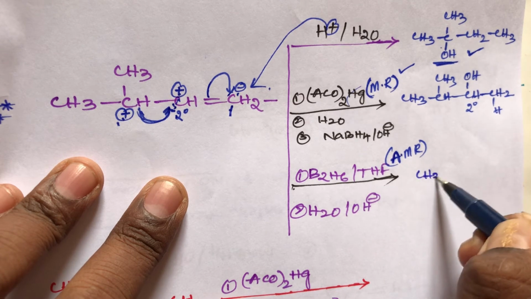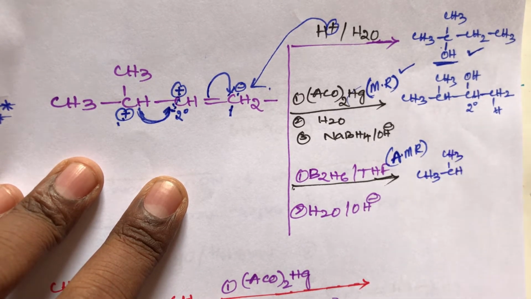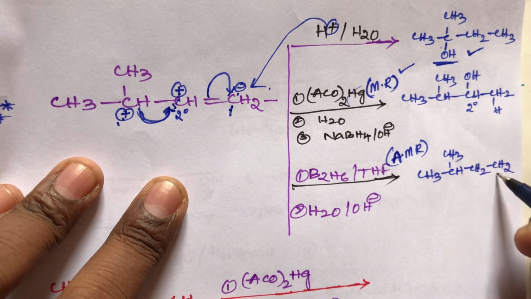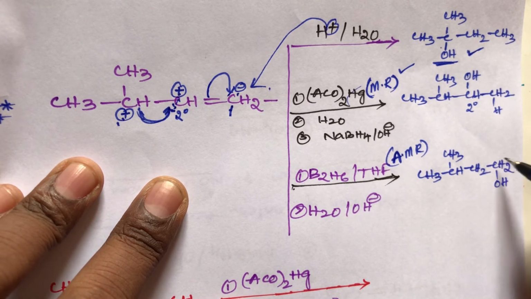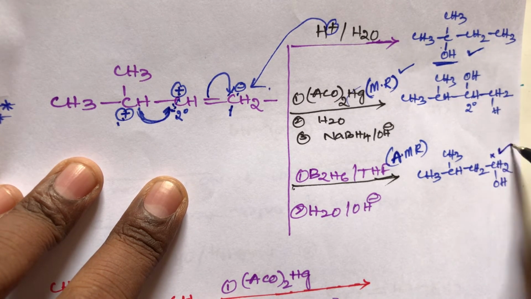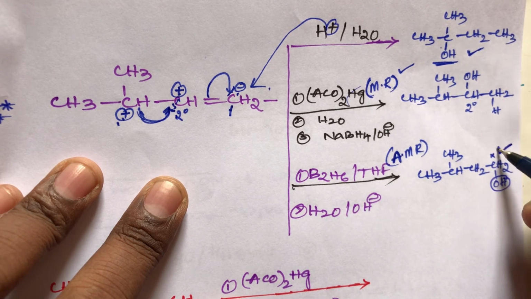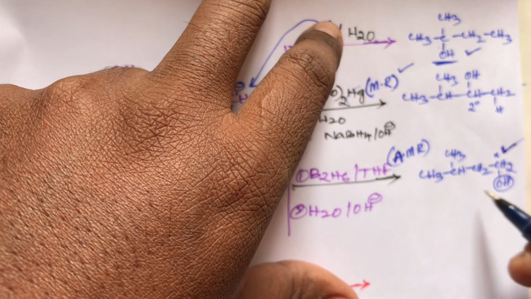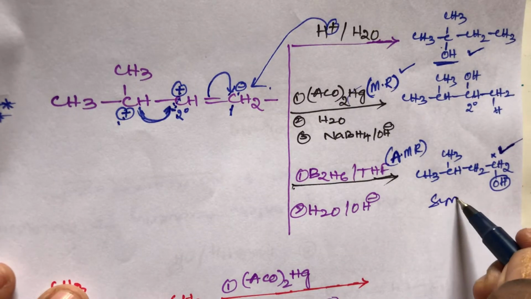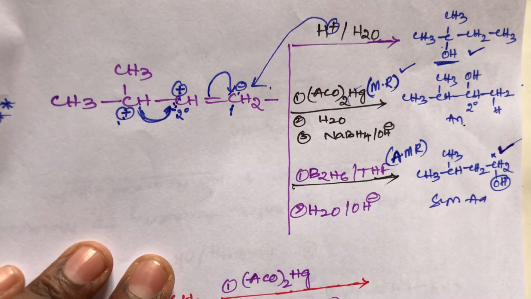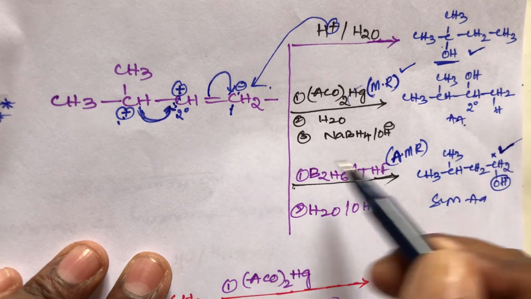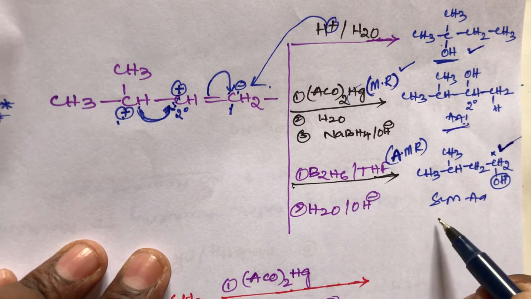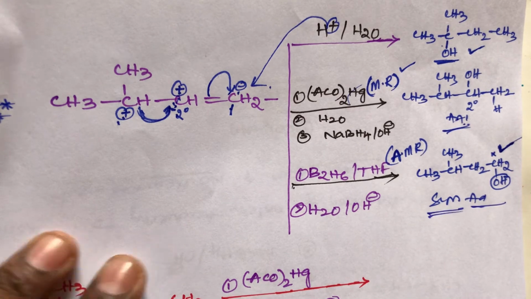So directly, what is the product, student? CH3, CH, then CH3, CH2, CH2OH. This OH minus will attack the carbon which contains more hydrogens. H plus will attack the carbon which contains fewer hydrogens. This is the anti-Markovnikov rule. It is syn addition. Oxymercuration, demercuration is anti-addition and follows the Markovnikov rule. Oxymercuration is an anti-addition reaction, and hydroboration oxidation is syn addition.